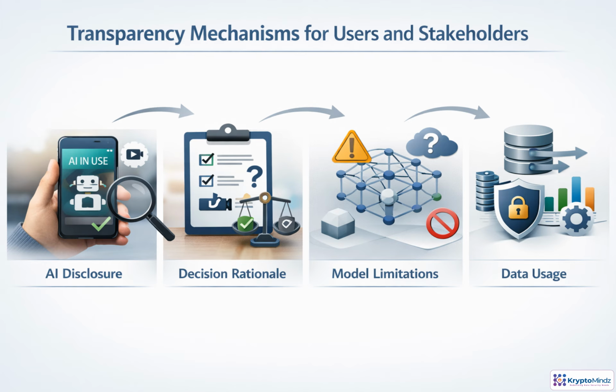Transparency is not a single disclaimer at the end of a process. It is a set of timely explanations that help people understand what role AI played, why a result was produced, where the system may be unreliable, and what data shaped the output. The key is proportionality. Give users enough information to make informed choices, and give stakeholders enough detail to govern the system responsibly. Good transparency avoids false confidence. It uses plain language, names uncertainty, protects confidential information, and appears when decisions are being made, not after trust has already been tested.